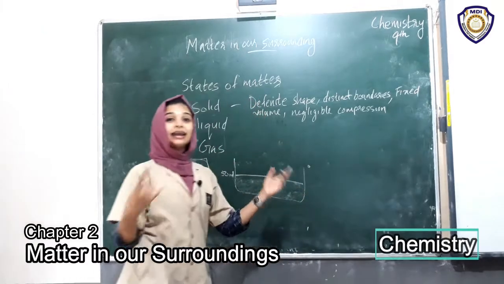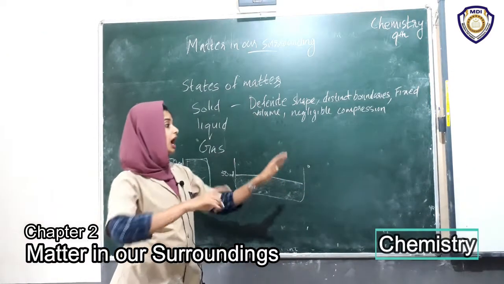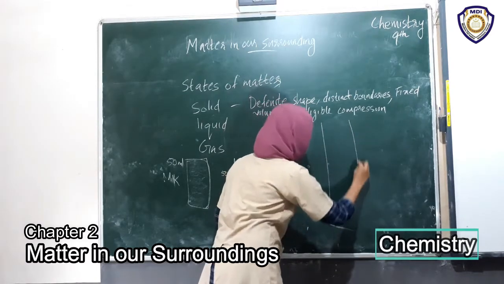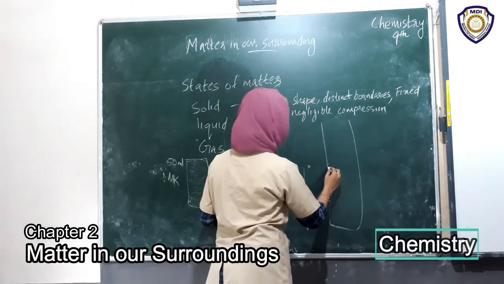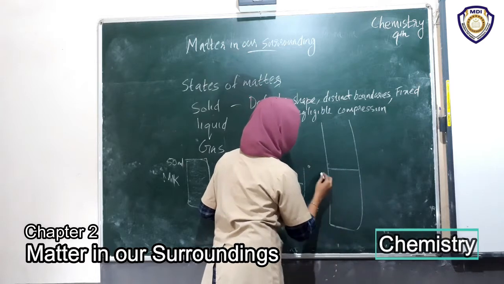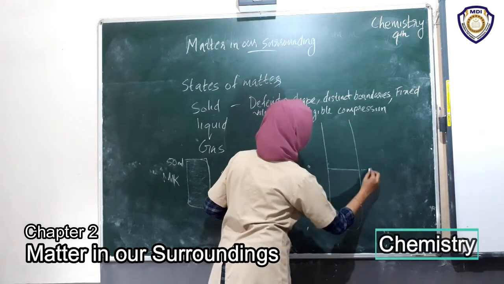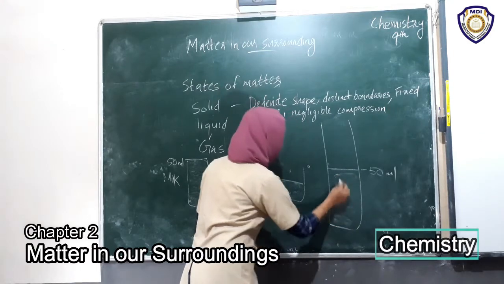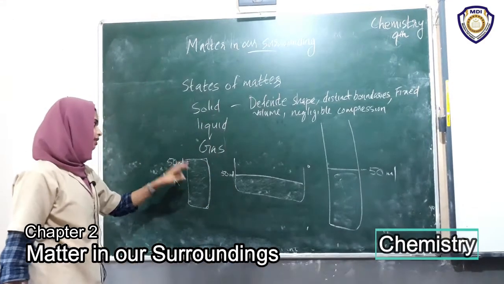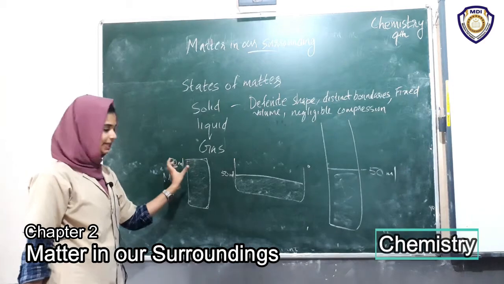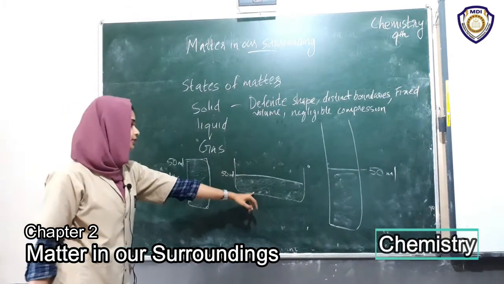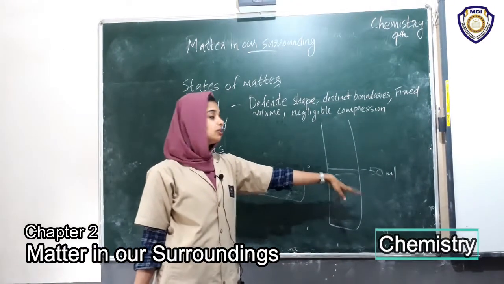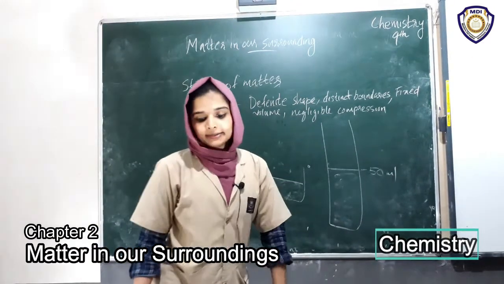Then again I transfer this milk into another jar. This is 50 ml. First I take 50 ml in a jar, then I transfer it to another jar, then again I transfer it to another jar.